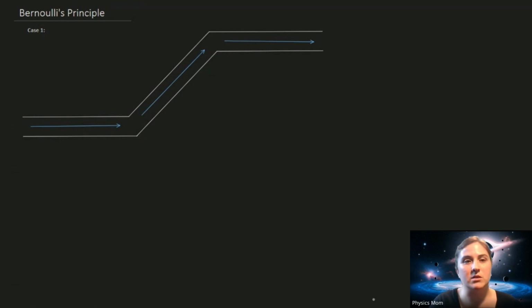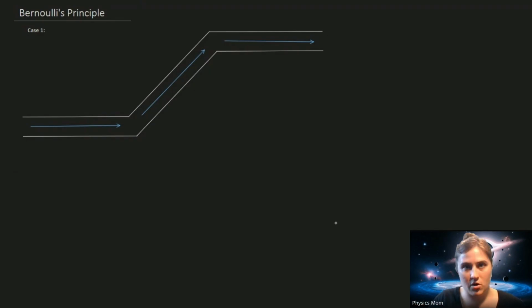And for this, I'm going to use fresh water. Fresh water has a constant density, and it's also considered an incompressible fluid, meaning if I have water in a finite volume, I can't squish the molecules and make them smaller, like I could with a gas. A gas is compressible, water is not. But again, Bernoulli's principle could work for gas as well. We would treat the gas and the liquid both as fluids in the case of their movement.